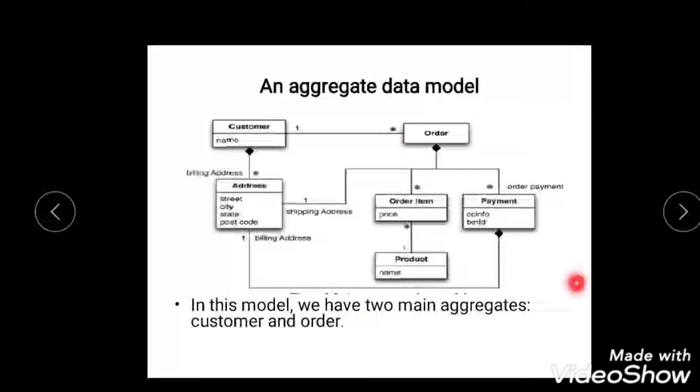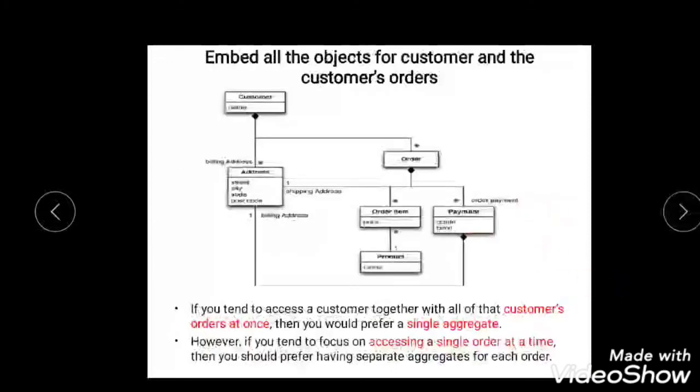And here the customer contains a list of billing addresses, the order contains a list of order items, shipping address and payments. And again the payment itself contains the billing address of the payment. Customer and order are the two main aggregates which I need to communicate with, to get my objects updated. If required, you can even have an object boundary to this. The next diagram embeds all the objects for customer and customer orders. It is a slightly modified diagram of the above aggregate data model.